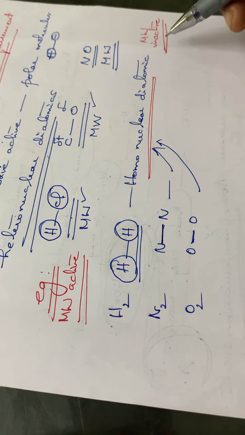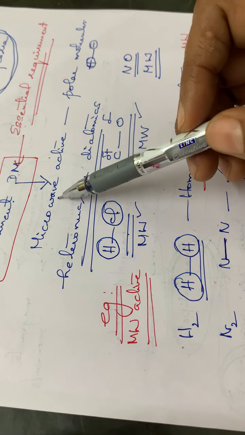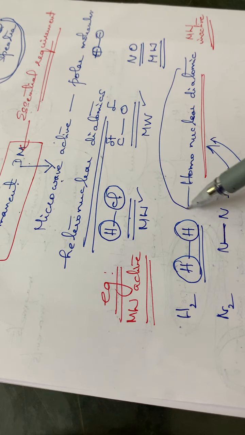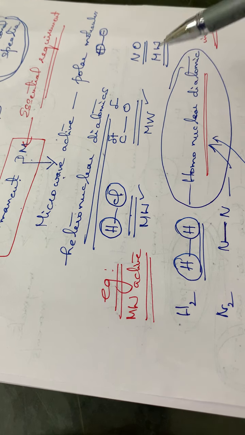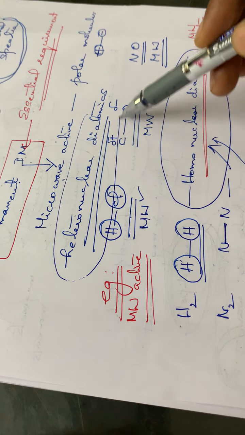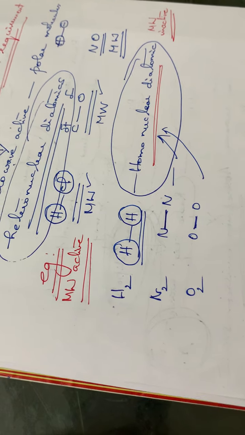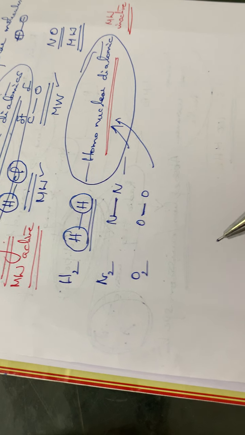So the essential requirement for a molecule to be microwave active is that it should have a permanent dipole moment. So homonuclear diatomics will not give microwave spectra, while heteronuclear diatomic molecules will give microwave spectra, or they will be microwave active. Then some exceptions are there.